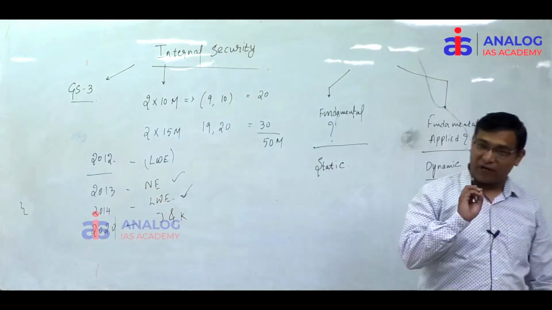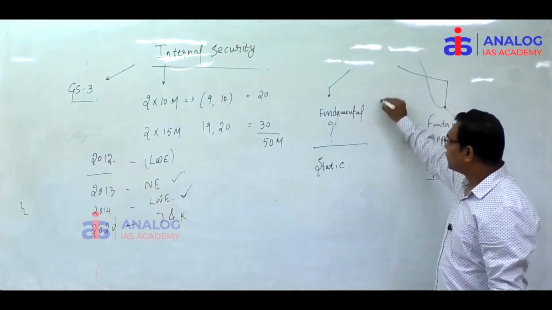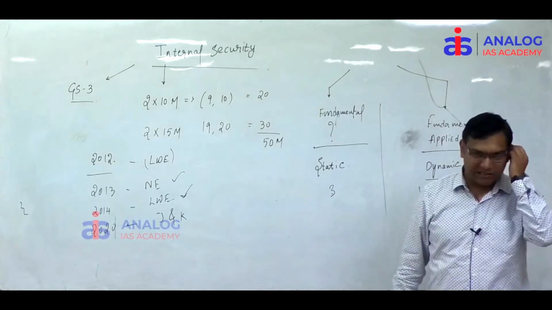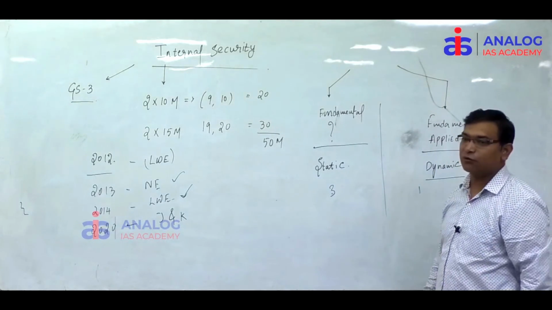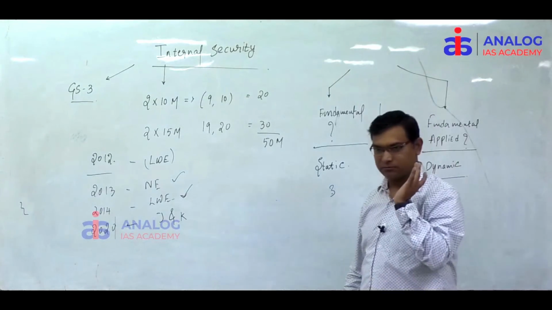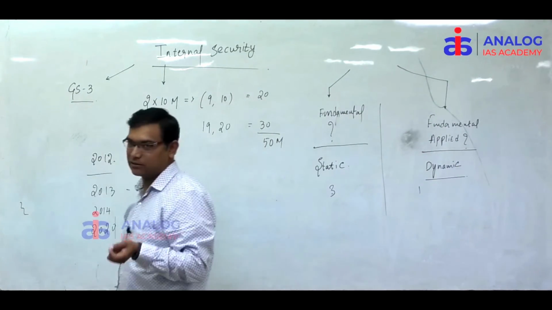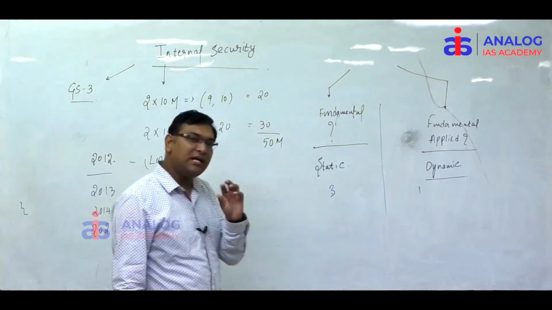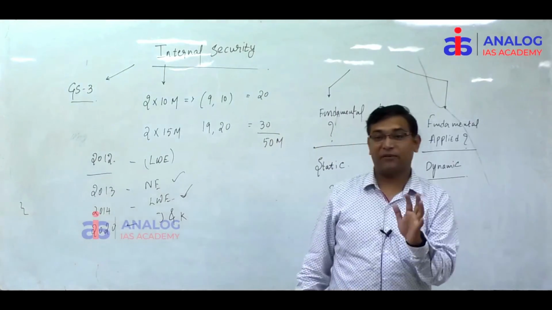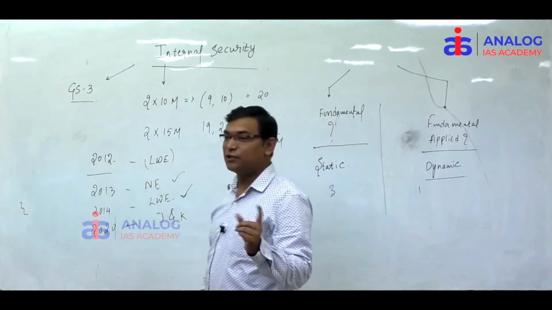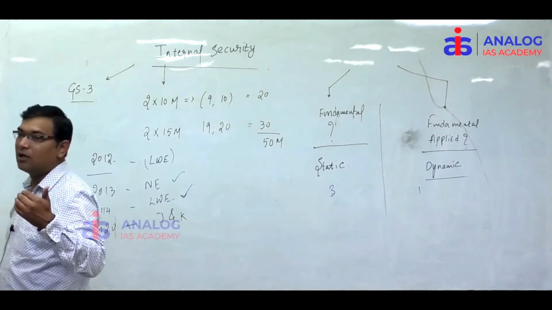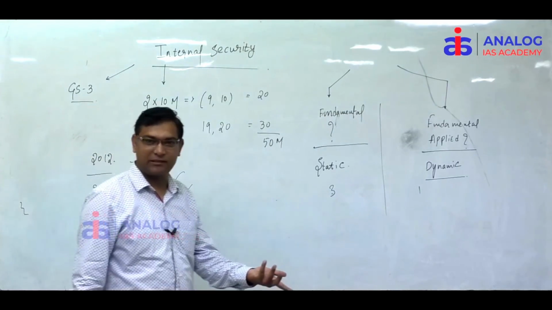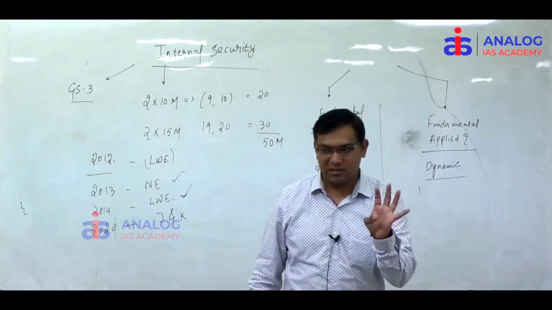So out of this, 3 questions will be static based and 1 question at maximum will be dynamic based. Like, for example, in 2016 there was a question on Cyber Dome. The first part of the question was a dynamic part, and the second part was a static part: what are the initiatives being taken by the government of India towards cyber security? This is the static part. Yes or no?